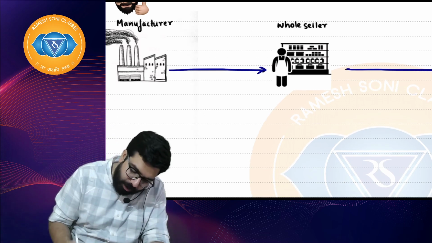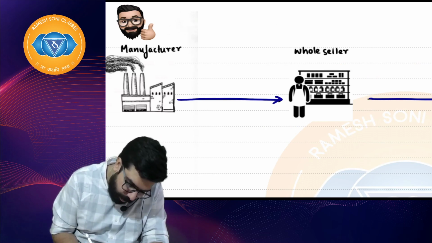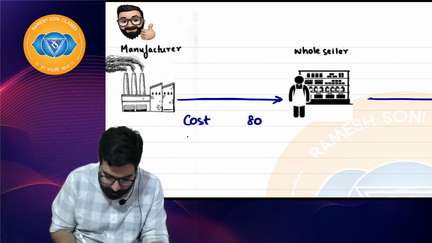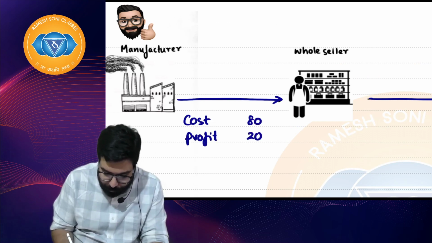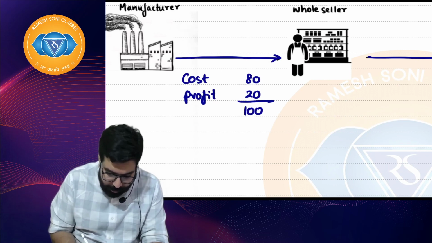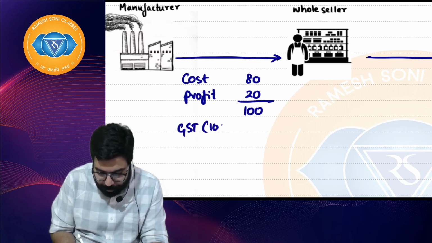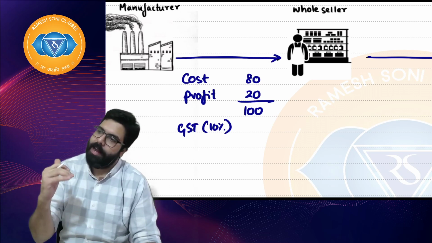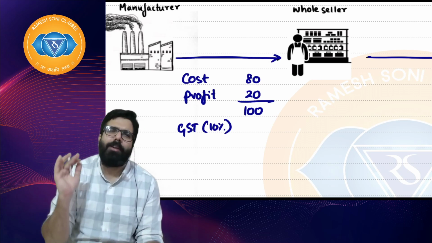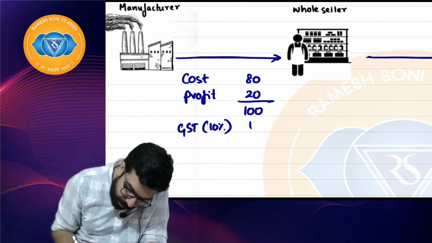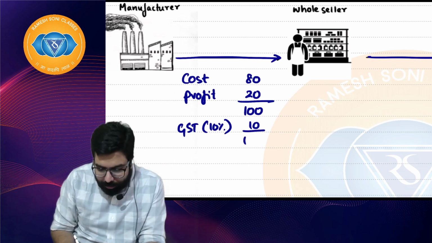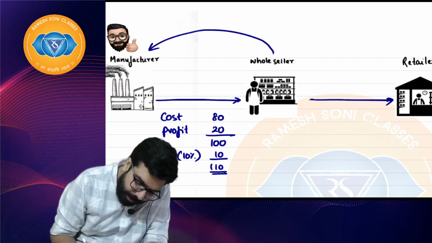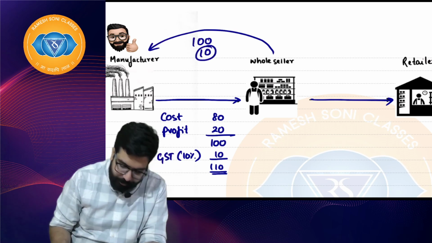Now, the manufacturer sold the goods to the wholesaler. Supposing the cost of the manufacturer is 80 rupees. He has added a profit of 20 rupees and he sold the goods at 100. Now, if GST is 10%, tomorrow, when we go to the next class, I will modify my explanation and increase the level, but today we'll limit it to a simple discussion. He sold the goods at 110 rupees, including GST. The wholesaler paid the manufacturer 100 rupees for the goods and 10 rupees for the GST. I hope everyone is clear.